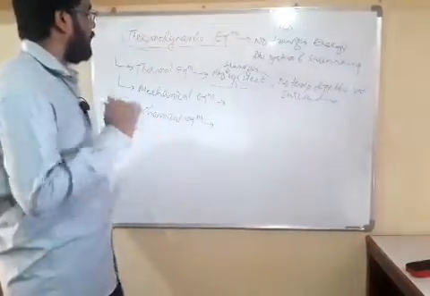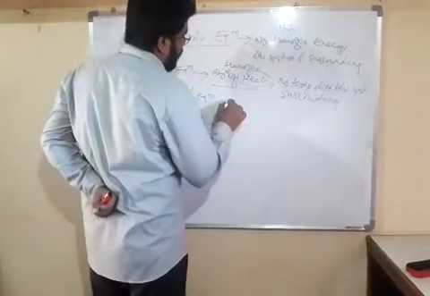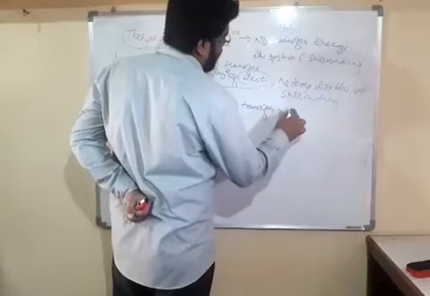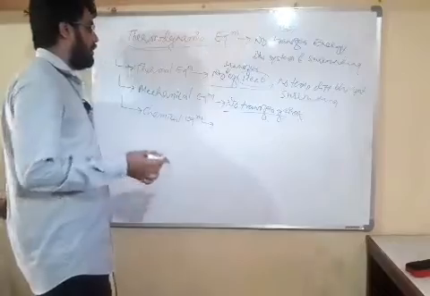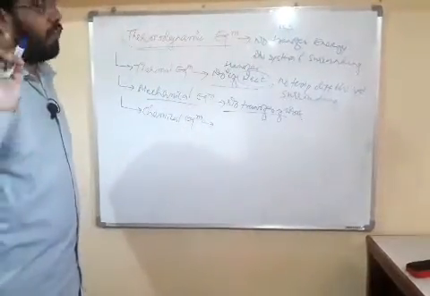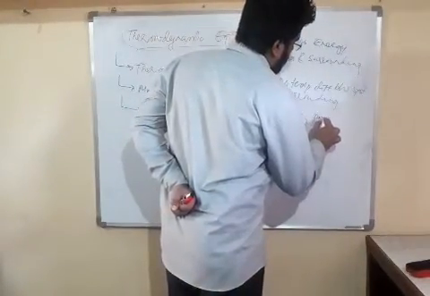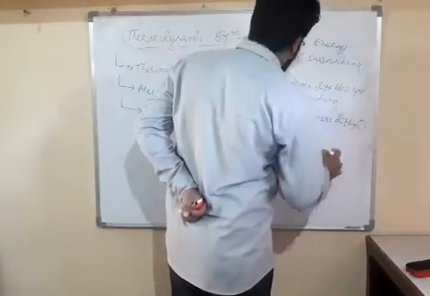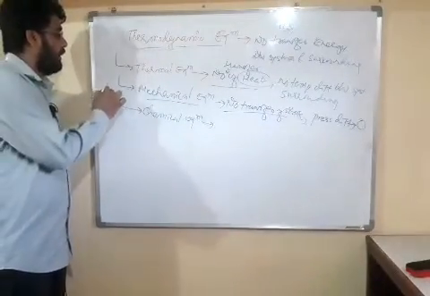Now friends, what is mechanical equilibrium? In this, there is no transfer of work. If there is no transfer of work, then our system is in mechanical equilibrium. For transfer of work, pressure difference is the driving force, so here the pressure difference is 0, there is no transfer of work, and our system exists in mechanical equilibrium.